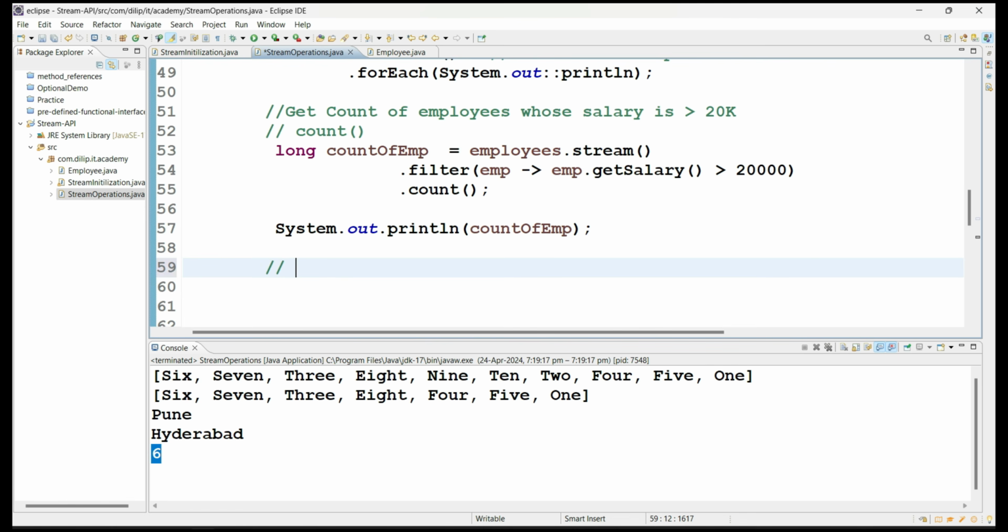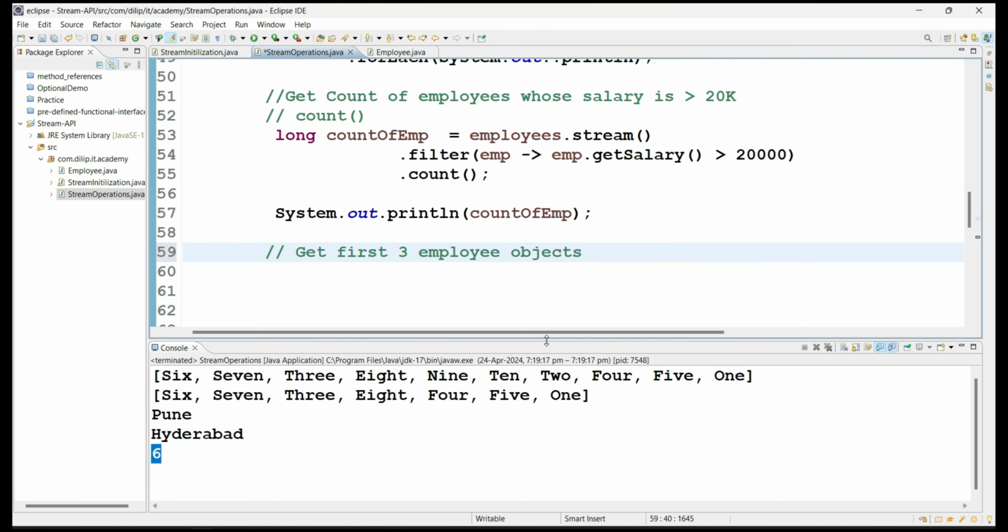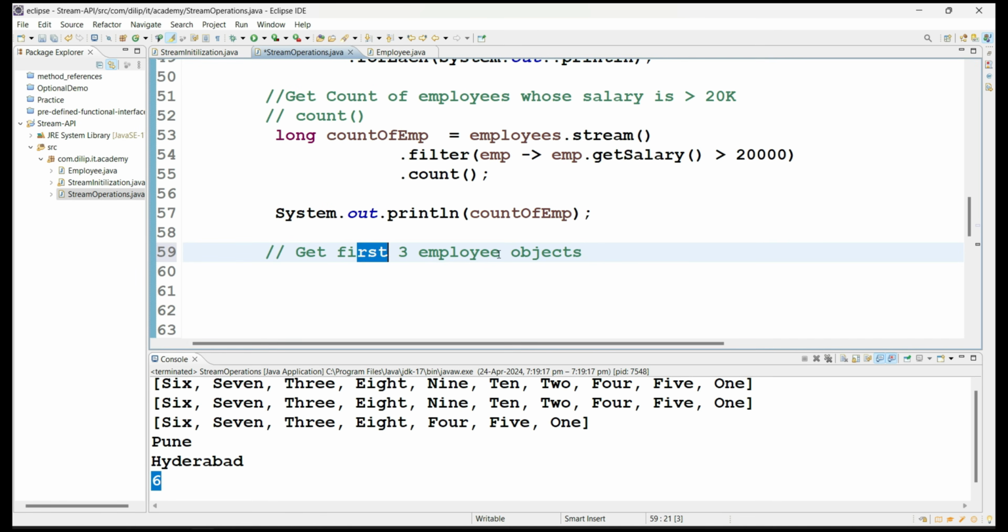Now let's move to a few other requirements, and we will see whether any other important Stream API methods are available. For example, my requirement here is to get the first 3 employee objects. That means out of 10 employee objects, I want to get the first 3 employee objects as a list. That is my requirement.